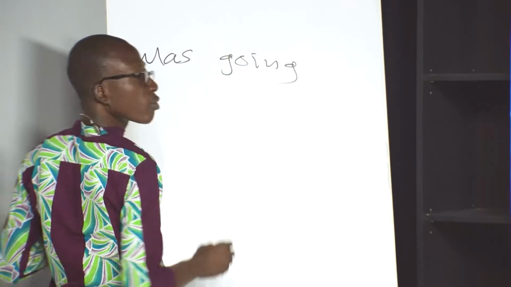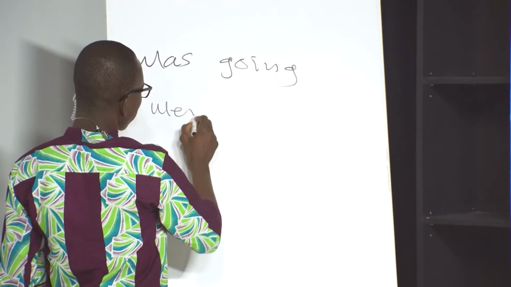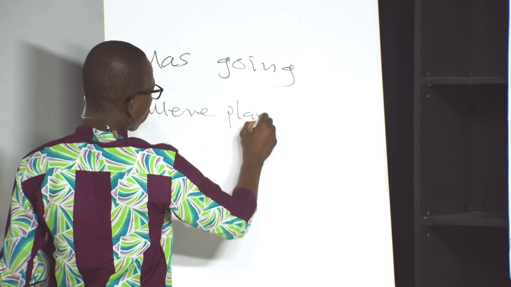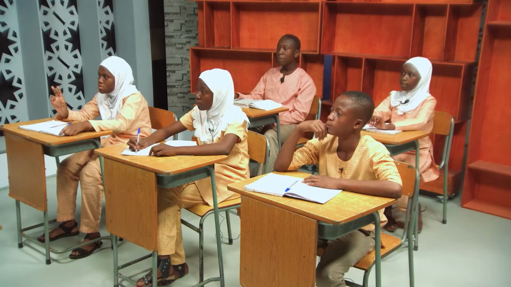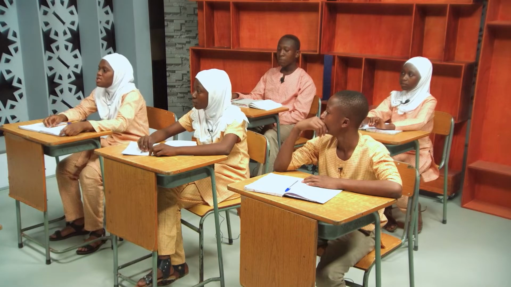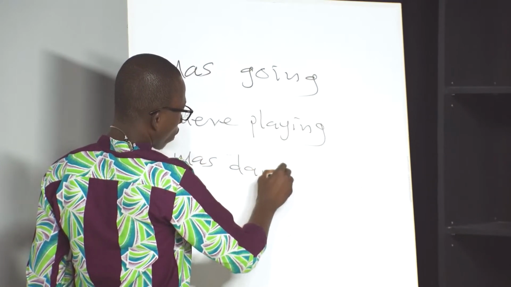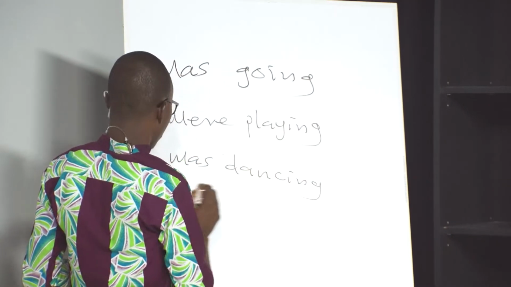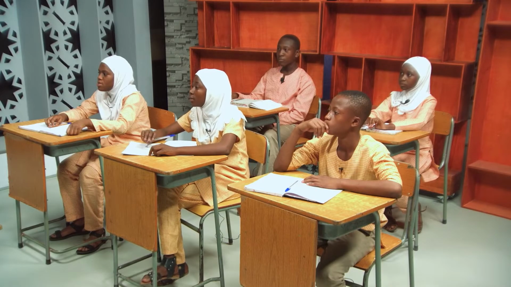Good. We were playing. Good. Yes, Josefa. Was dancing. Come again.